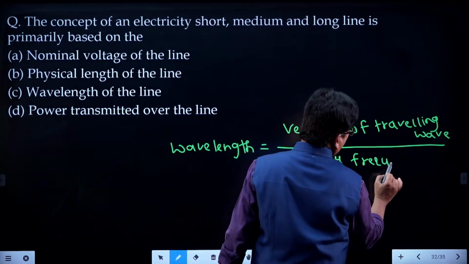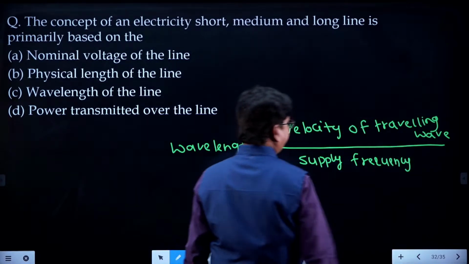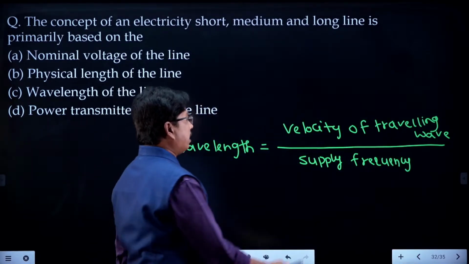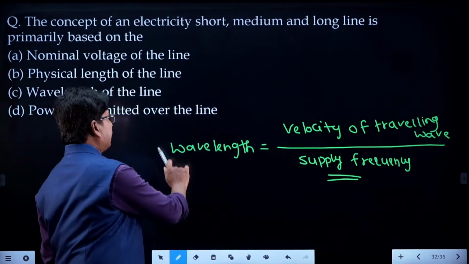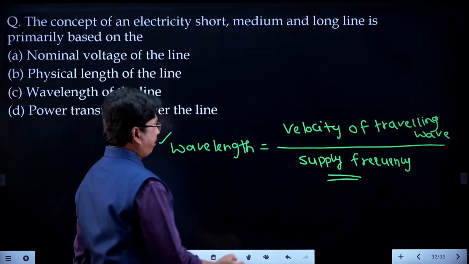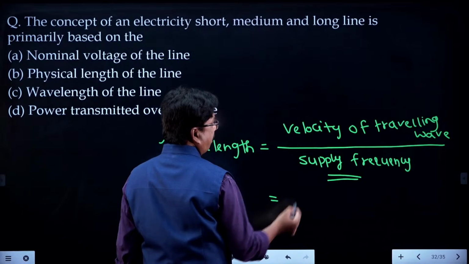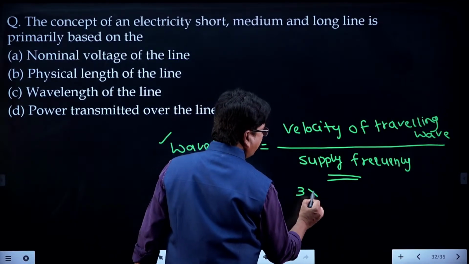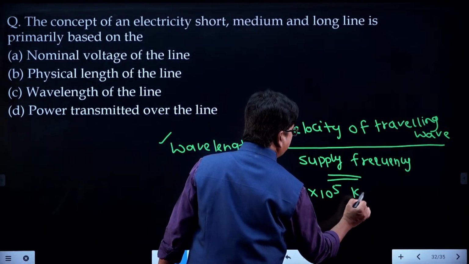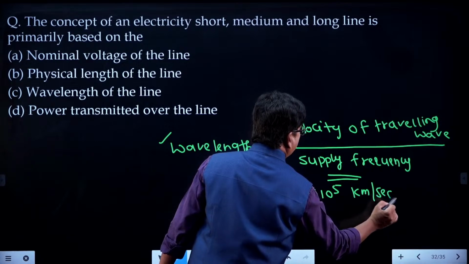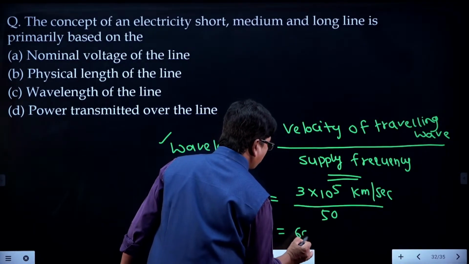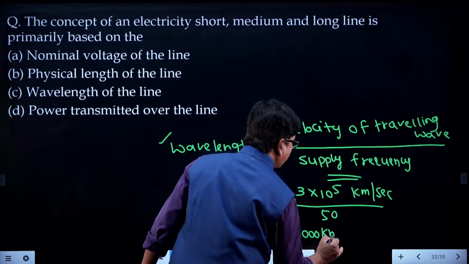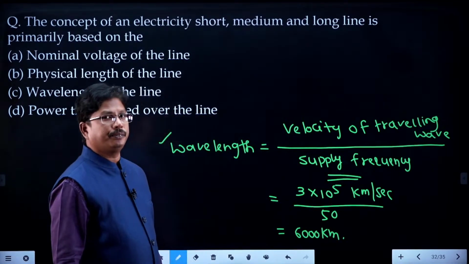So at constant frequency, we are calculating the wavelength of the transmission line. Suppose the velocity of the travelling wave is 3 into 10 power 5 kilometers per second and the supply frequency is 50 hertz. For this, we get 6000 kilometers. That is the wavelength of the transmission line.